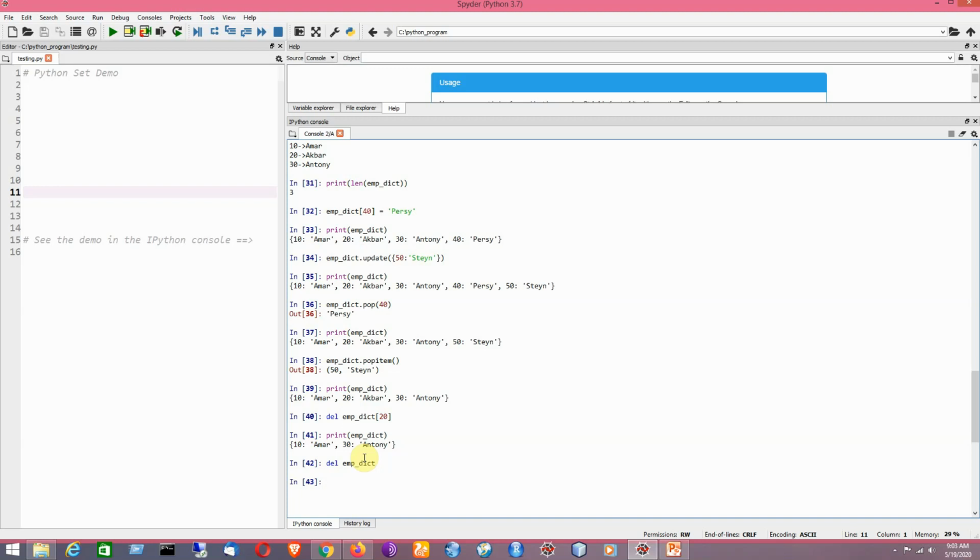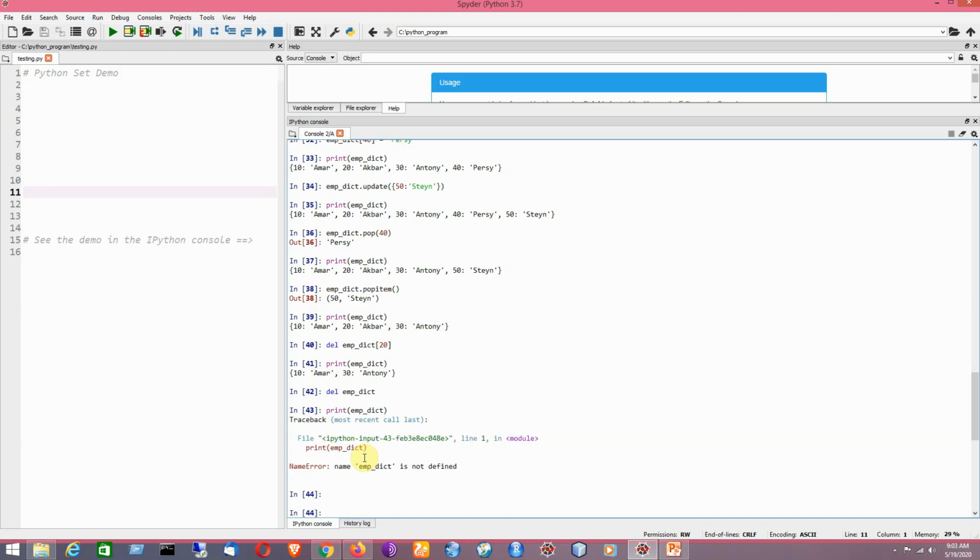After applying this operation, if I try to print it, it will show you an error because it is not there, it has been deleted. So now I would like to print another dictionary which was created earlier.